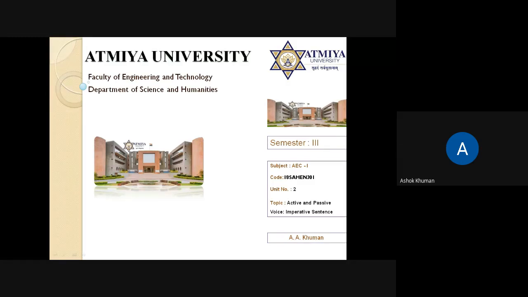So within imperative sentences we have multiple types: we have command, we have request, we have advice. If the person is near to us, intimate to us, our family member or close friend, we can advise them.